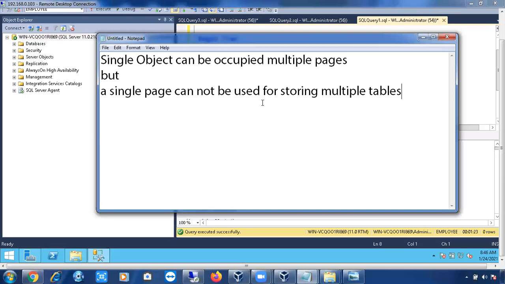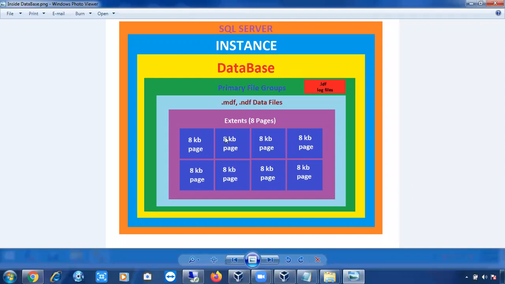Once the table is allocated on a page, that page will be locked. You cannot use that page to create another object. If you create a new table, SQL OS will give you another page for that new table. Got it? The page size is 8 KB.